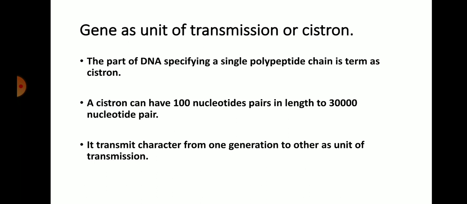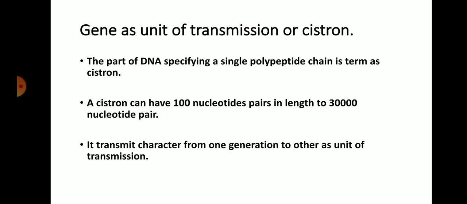Nucleotides contain three parts: a phosphate group, a pentose sugar, and nitrogen bases. One cistron, meaning the coded sequence of DNA responsible for the synthesis of a polypeptide chain, may have a length of about 100 nucleotides or about 30,000 nucleotide pairs.